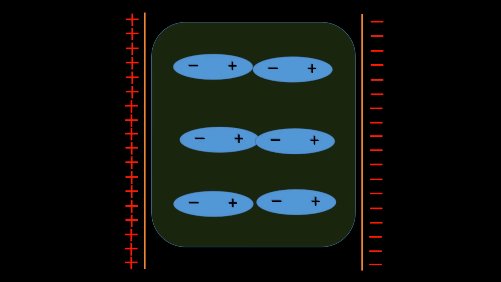And what happens when you subject the material to an external electric field? The molecular dipoles get aligned, and now the material will have some net dipole moment. So this is the phenomenon of polarization. How much is the net dipole moment per unit volume? That depends on the external electric field, and that phenomenon is called electric polarization.